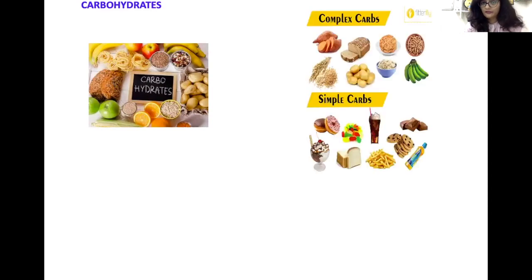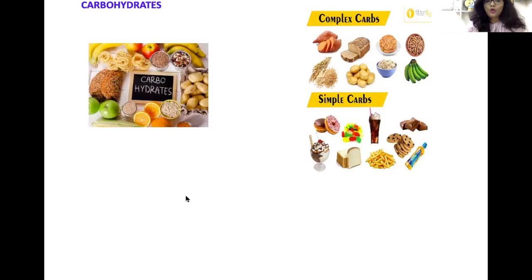So carbohydrates, you can see most of our meal is contributed by carbohydrate. I can call them sugar and cereals. 60% of our meal is contributed by carbohydrate. We consume carbohydrate either in the complex form like starch through the cereals like roti sabji, and even simple carbohydrates like sugars, like refined carbohydrate.